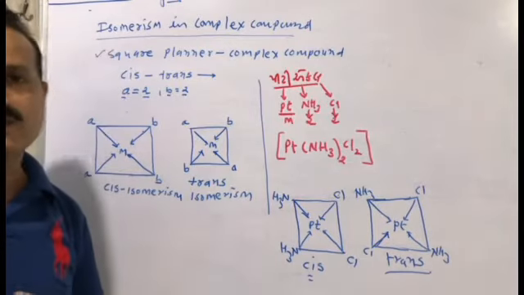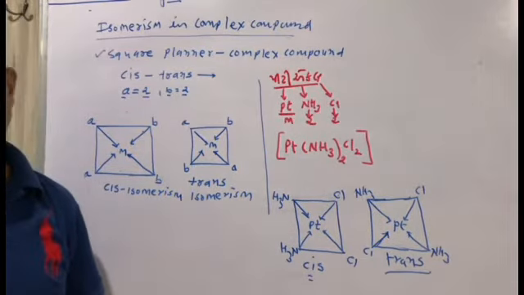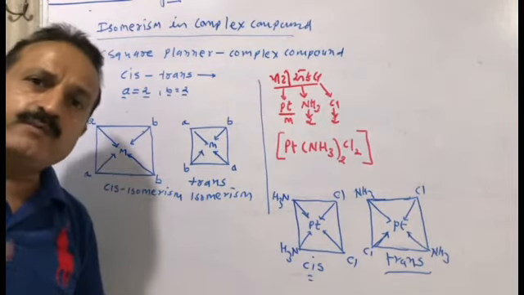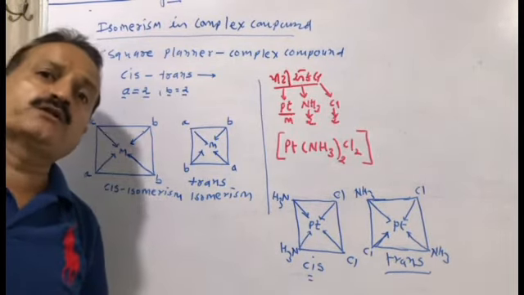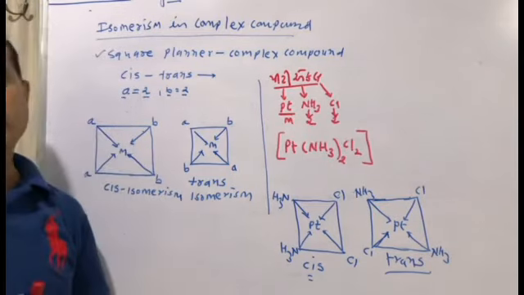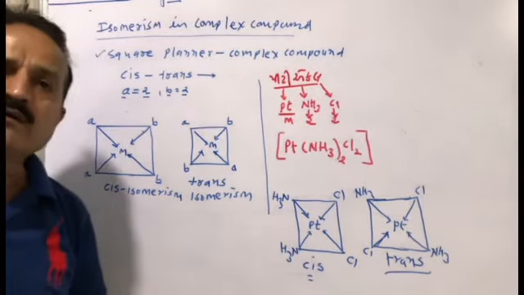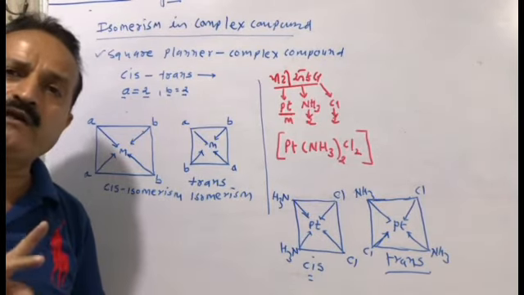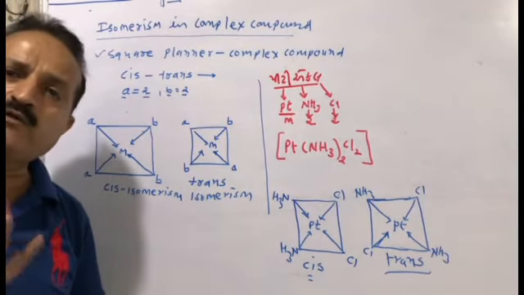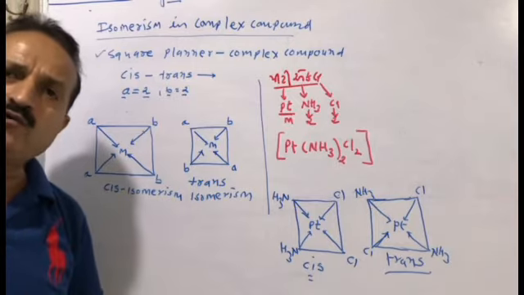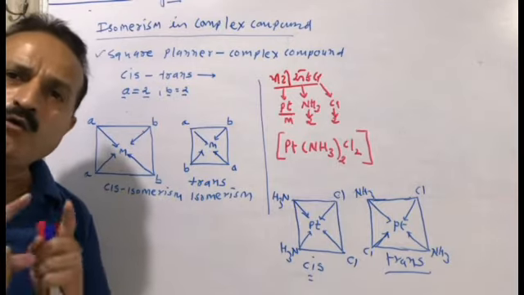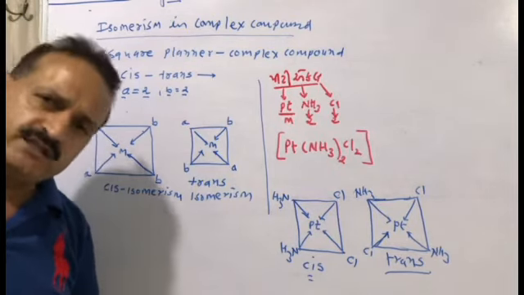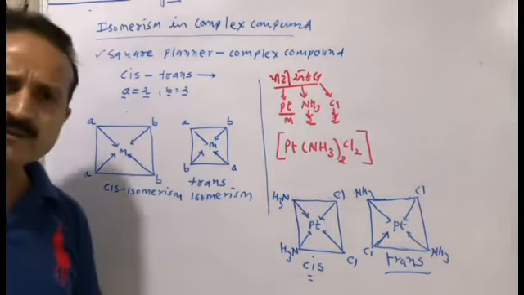On that basis we can take a proper example. We cannot replace ammonia with another ligand, chloride with another ligand, or platinum with another metal. You have to remember the proper example, so I have given the formula PT-Ecal: PT is platinum, A is ammonia and Cal is chloride. Two ammonia ligands, two chloride ligands, metal platinum. Opposite direction is trans, nearby same ligands is cis. Clear? Very simple, very easy.